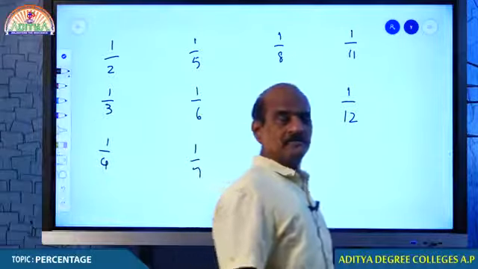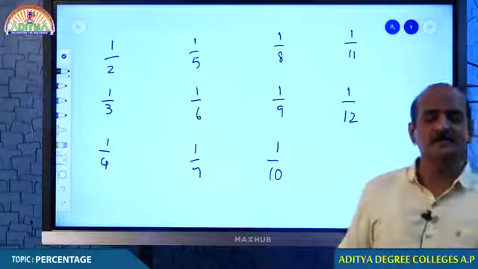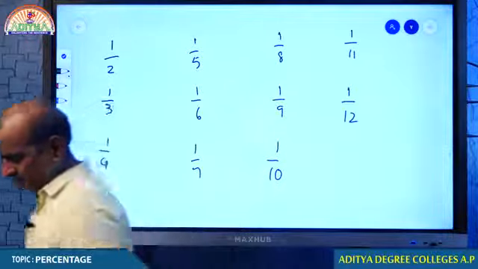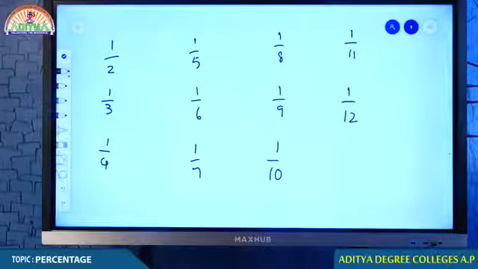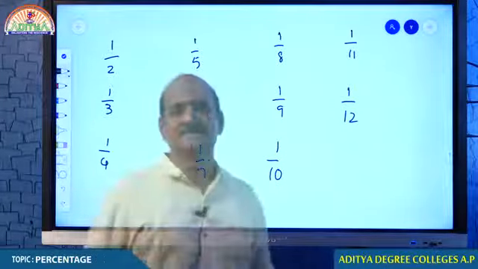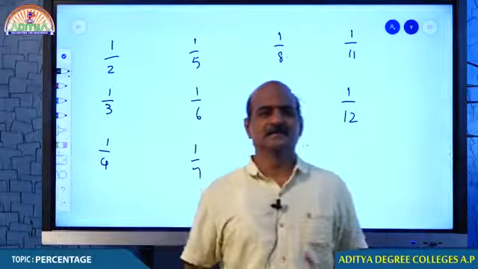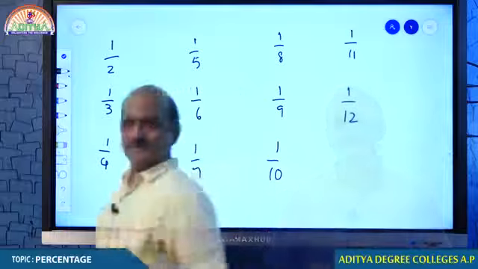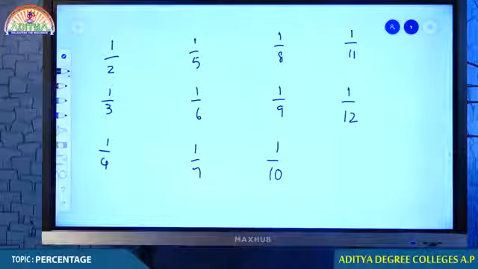I must see where we stand, unless I cannot proceed. So 1 by 2, 1 by 3, 1 by 4, 1 by 5, come on quick. I am waiting for your response. 1 by 2 should be equivalent to what percentage? And 1 by 3, 1 by 4, 1 by 5.